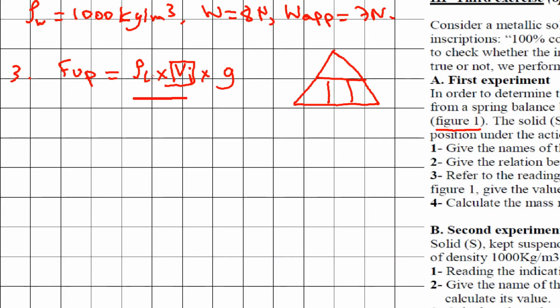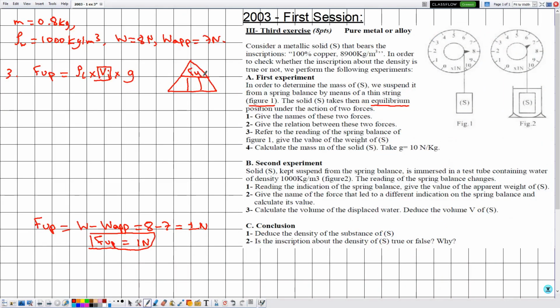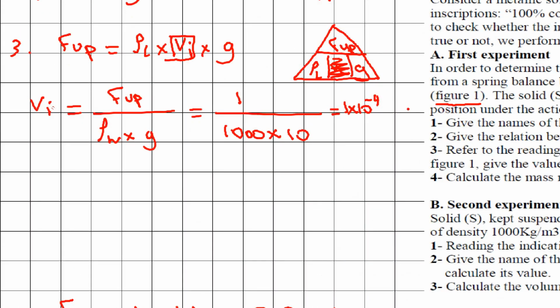Knowing that we are interested in determining VI, constructing the triangle of this formula, because we have multiplied, F upthrust will be at the top, rho L, VI and G at the bottom. We are interested in determining the value of VI, which is given by the value of F upthrust divided by the density of liquid, which is denoted by rho water, multiplied by the value of G. The value of F is given by 1, the value of rho in the SI is given by 1000, the value of G is given by 10. Plugging this fraction on the calculator, the volume VI is given by 1 times 10 to the power minus 4. Since everything is expressed in the SI, the volume VI will be in meter cube.